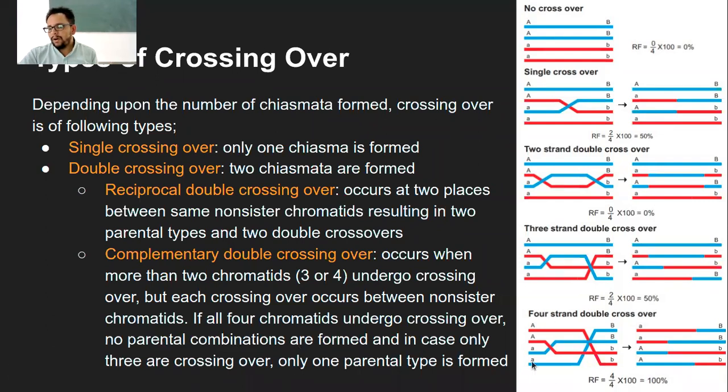If three are involved, there is one parental combination, the upper blue, and three non-parental recombinations. If only two are involved, there will be two parental and two non-parental. That is how complementary double crossing over functions.